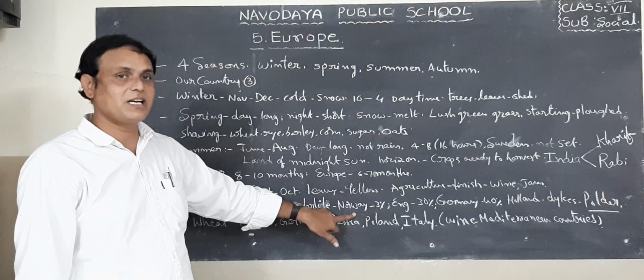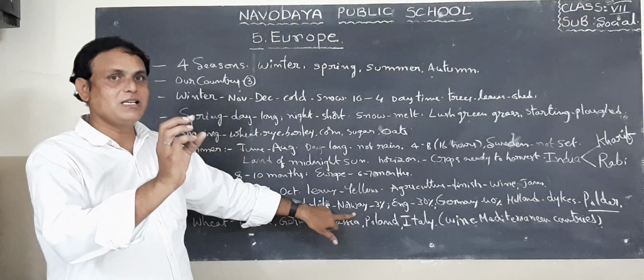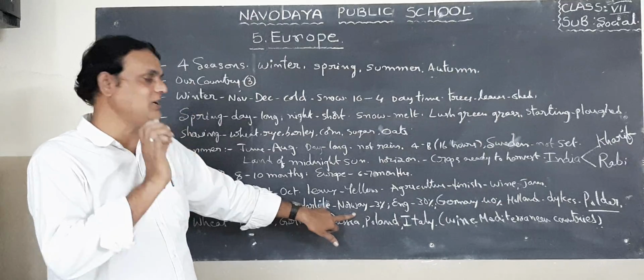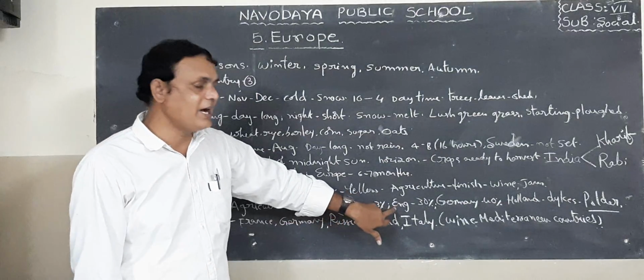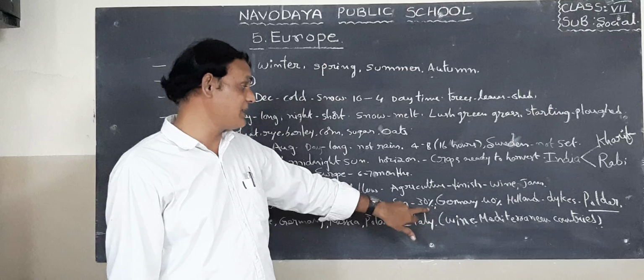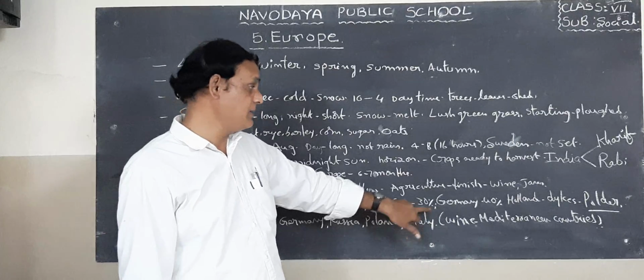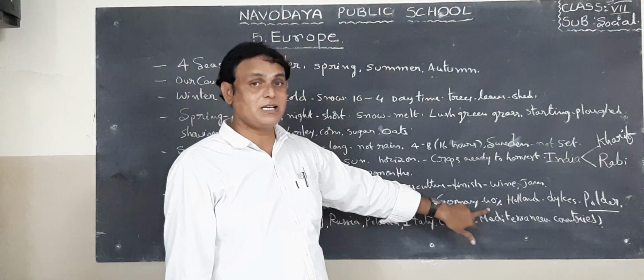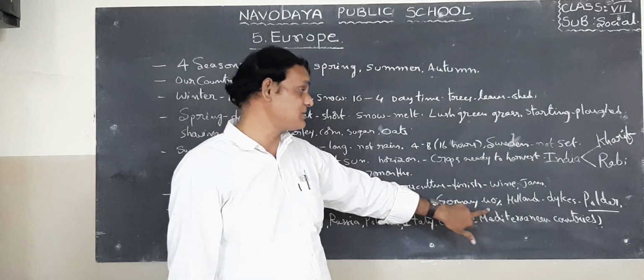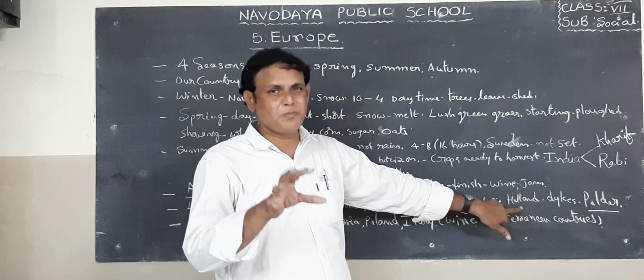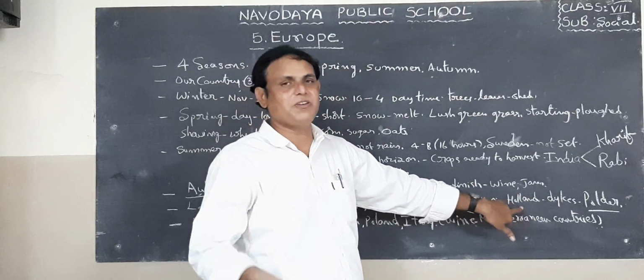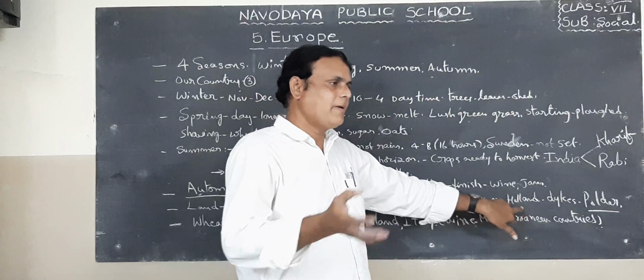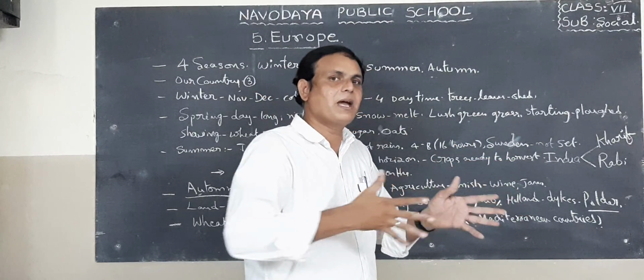How much percent? 3% of land is suitable for agriculture in Norway. England 30%. Germany 40% of land is suitable for agriculture. Holland's situation is very different. That's why they constructed embankments.